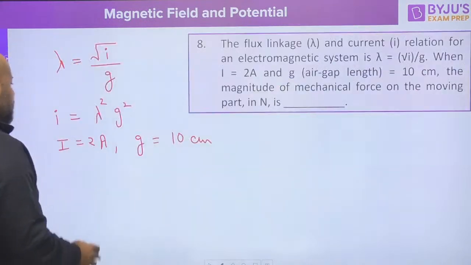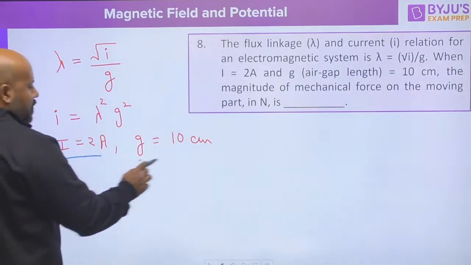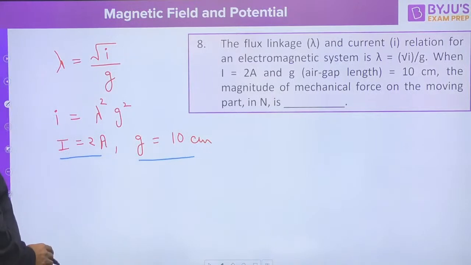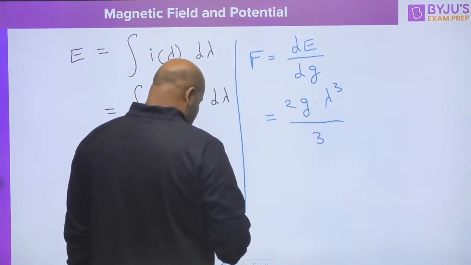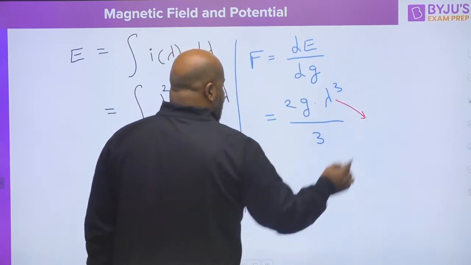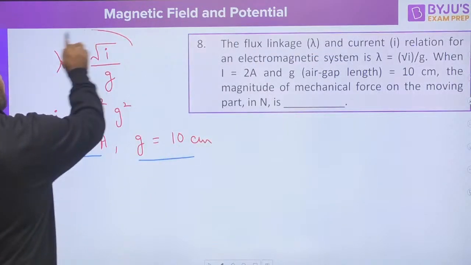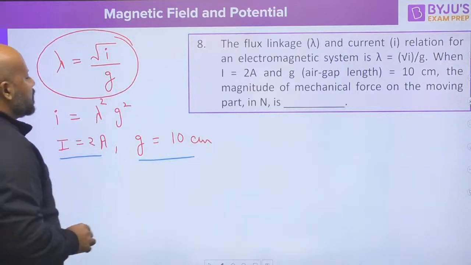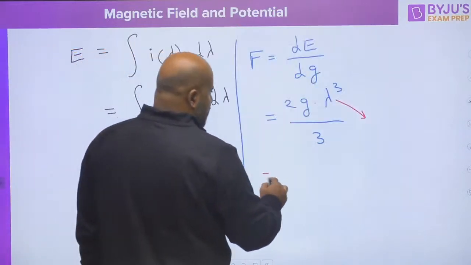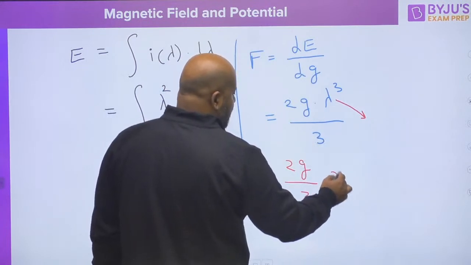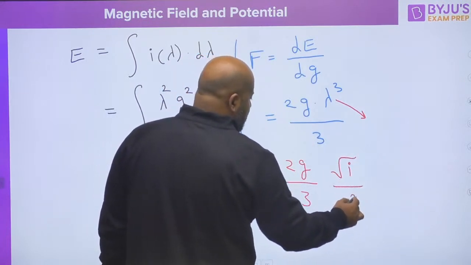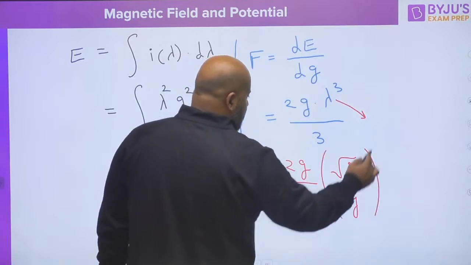Now if you see the question, he is giving you the current and the air gap length. So we have to put the value of lambda. What is going to be the value of lambda? The value of lambda is here, it is under root I upon g. So this is going to be 2g upon 3, and lambda is given as under root I upon g, and this is cubed.